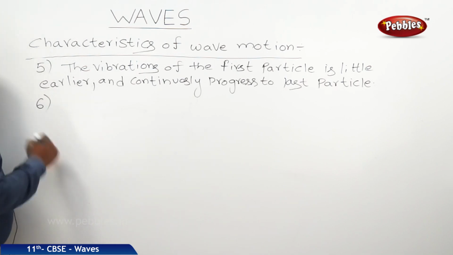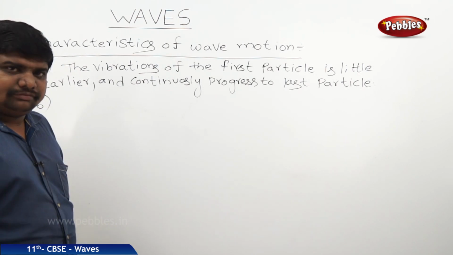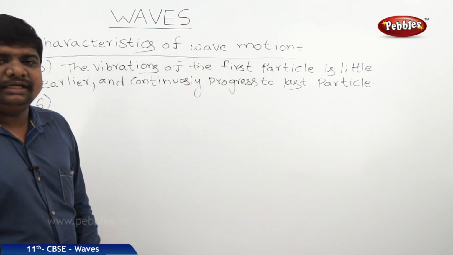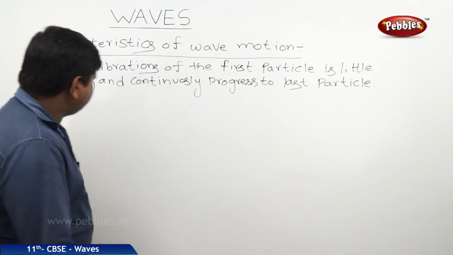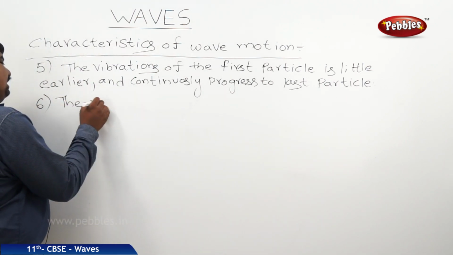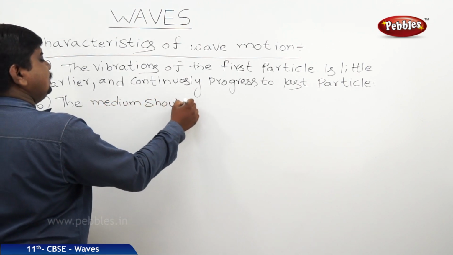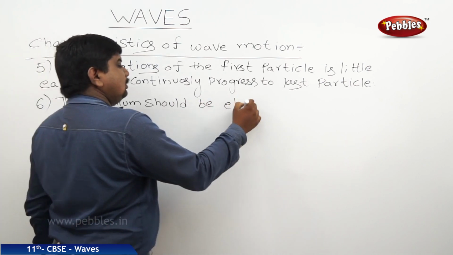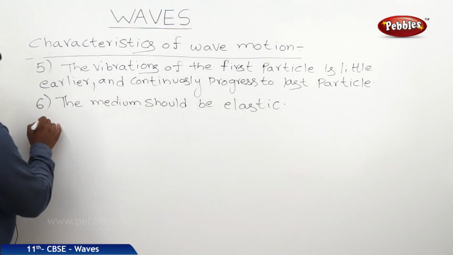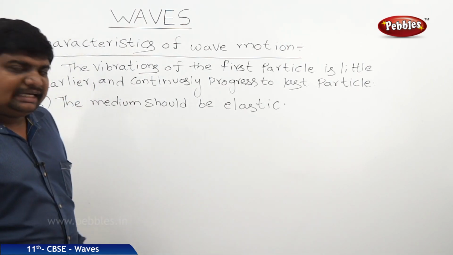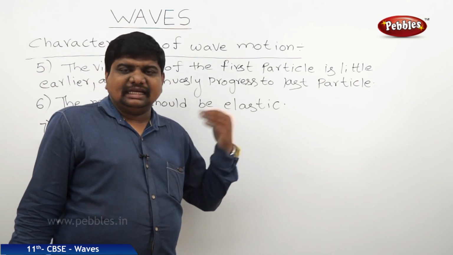Next, if a medium should exhibit wave motion characteristics, it should be an elastic medium. And if it is a simple harmonic oscillatory medium, then we can create transverse waves.